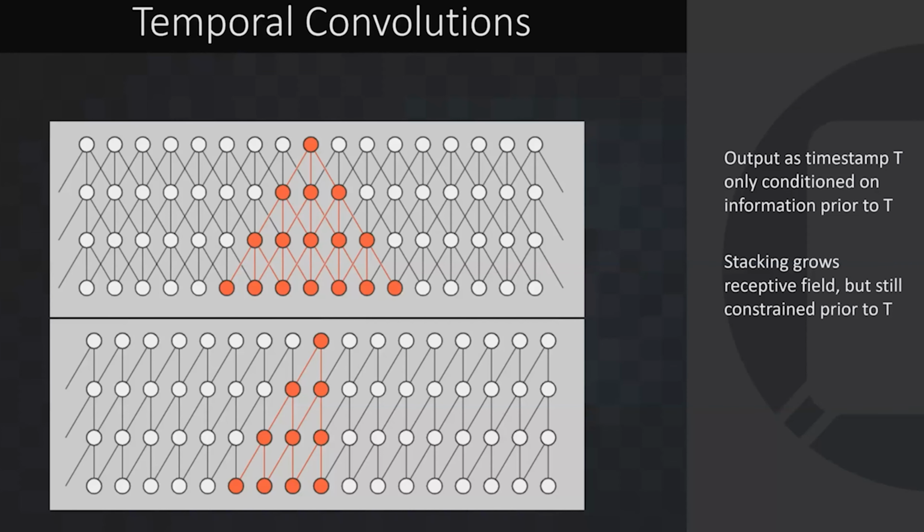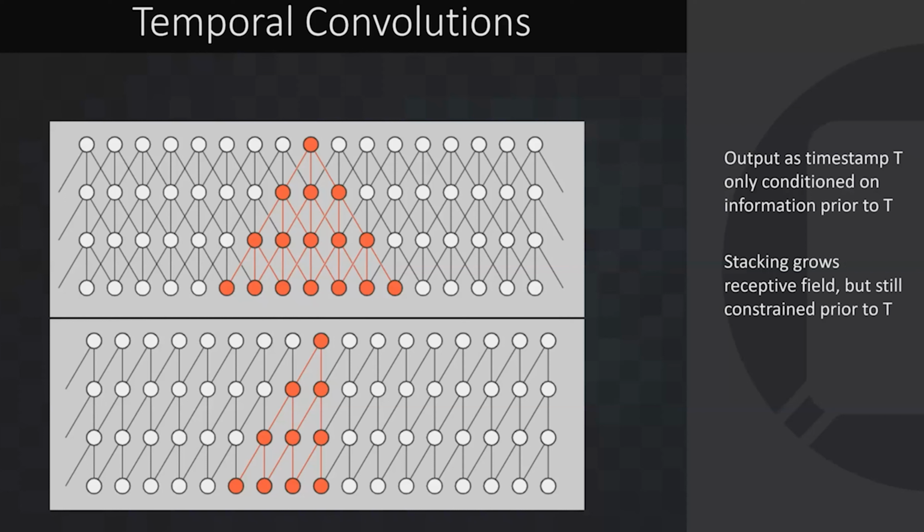So quickly, how we're going to do this with convolutions, an important part of this is going to be temporal convolutions. If you look at the top here, this is a traditional 1D convolutional approach, where as you stack layers of convolutions, you're going to have a receptive field spreading forward and backward in time. When we use temporal convolutions, we're going to constrain that so that it only is looking at data prior to position T at every T in the sequence. And you stack this, and we see our receptive field grows over time.